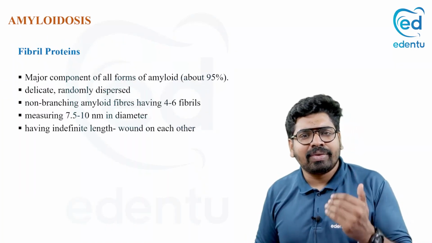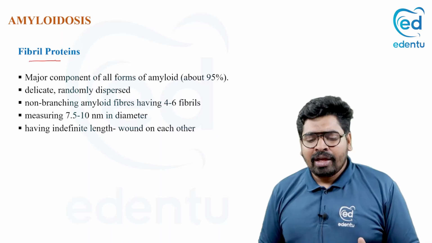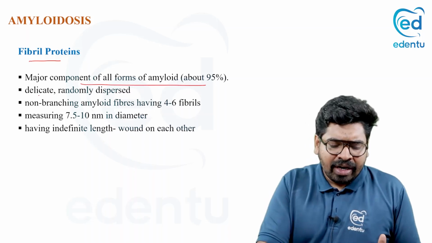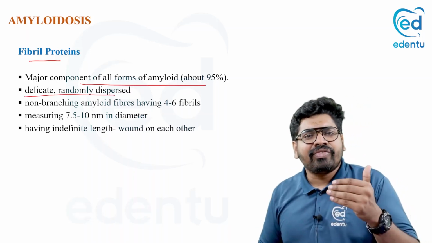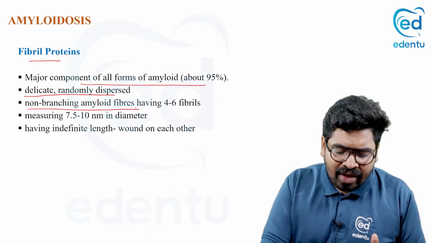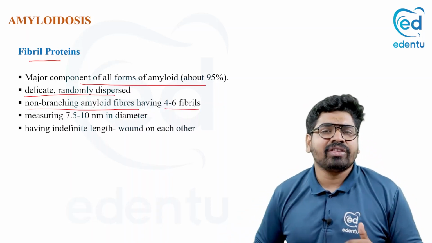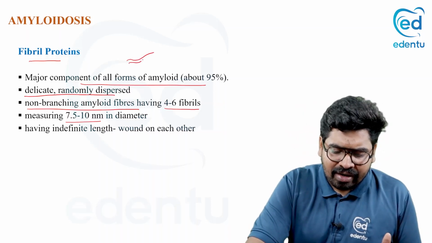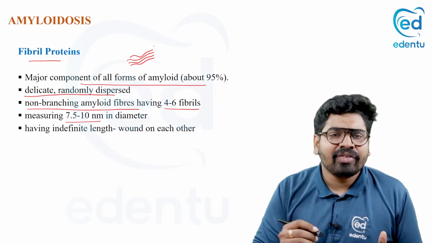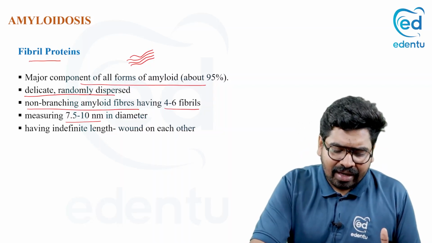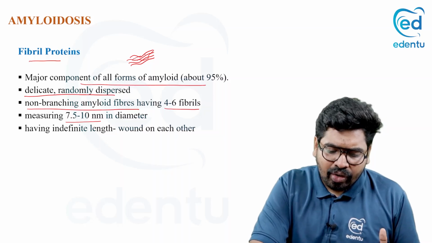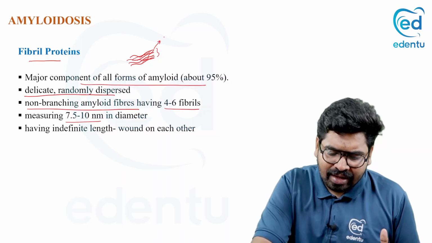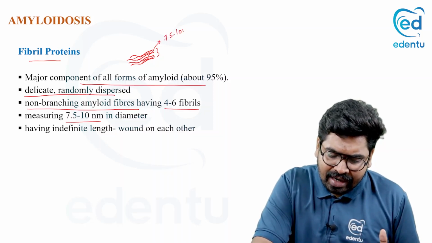Now let's see what the fibrillar protein is and how it looks. Fibrillar protein makes up 90 to 95%, and it is formed of delicate dispersed fibers, non-branching fibers. What is the size of these fibers? They are nearly 7 to 10 nanometers. So they look like fibrils. They are randomly dispersed non-branching fibers. They have no branches, and the size of each fibril is nearly 7.5 to 10 nanometers.